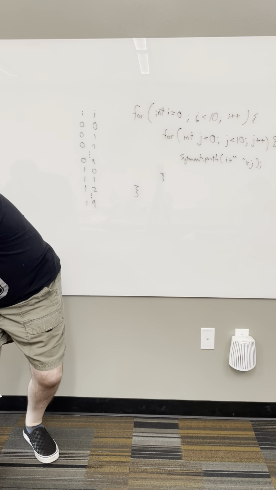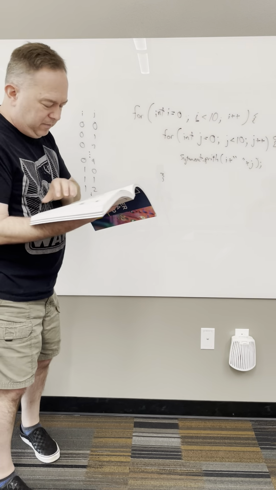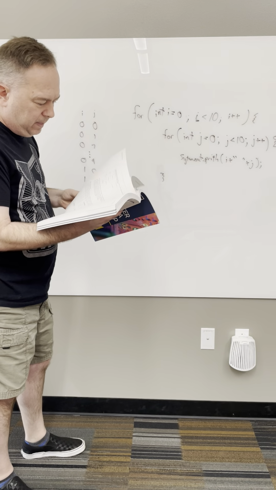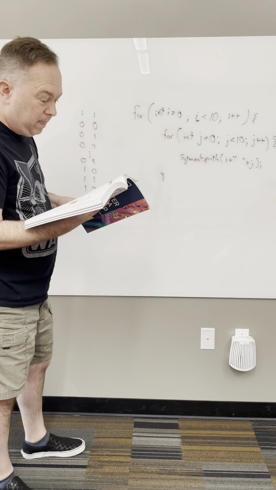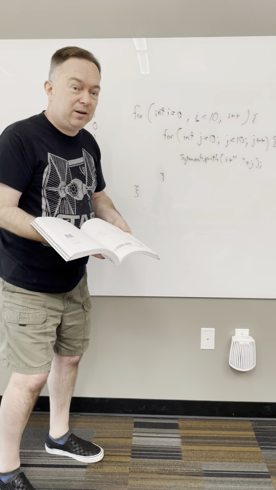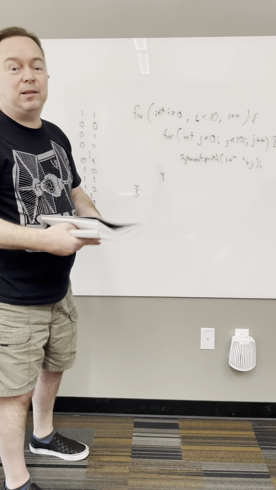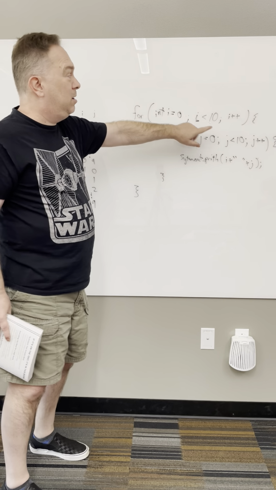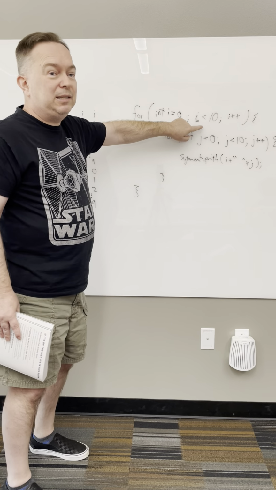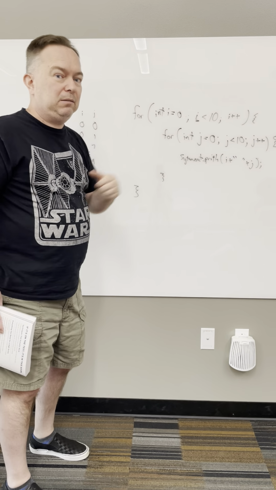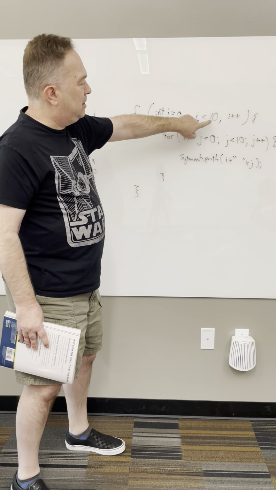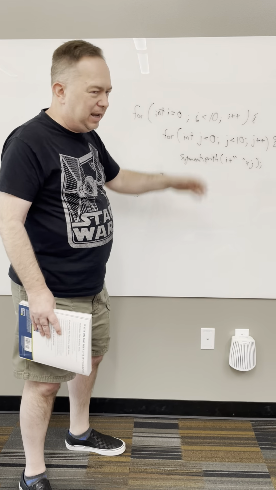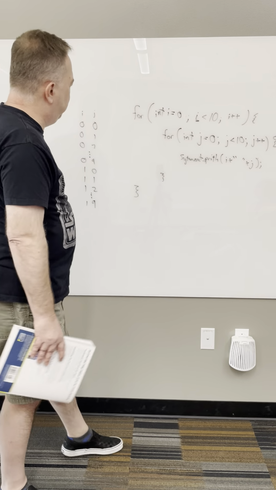Okay? All right. I think that's most of what we need to cover for the for loop. There's some review questions in the book. We've just covered iteration, folks. While loop, for loop, that's pretty much it. Just make sure you change your condition. Don't have an infinite loop that goes on forever. Make sure you do something that ultimately sets your condition to false so that your loop stops. So in this case, I is less than 10. If you keep incrementing by 1, ultimately it's going to be 10 and stop. Okay? Thank you.